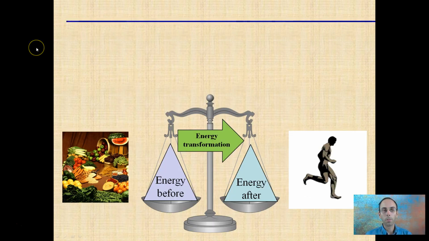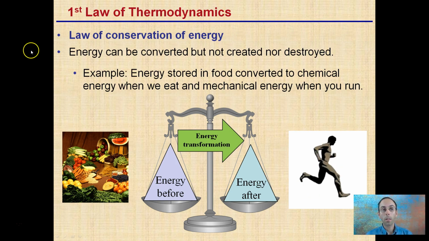Let's look at an example. So the first law of thermodynamics is the law of conservation of energy. It states that energy can be converted but not created nor destroyed. An example would be here. We have our food energy, right? Energy stored in the food, our chemical energy that we eat, is converted or transformed into mechanical energy when we run. Since energy cannot be created or destroyed, it can only be converted. The total energy before in the food items is equal to the total energy after, even though a transformation occurred. This is the first law of thermodynamics.